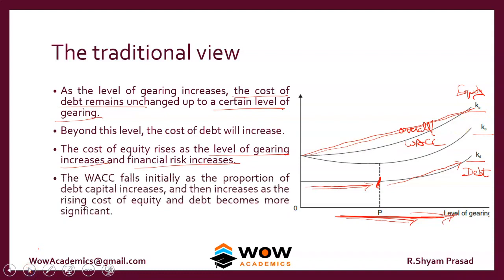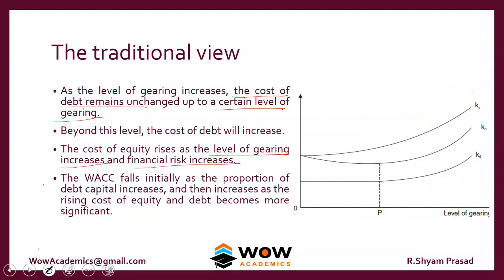The WACC falls initially as the proportion of debt to capital increases, and then increases as the rising cost of equity and debt becomes more significant. So now they are going to speak about the KO. As the level of gearing keeps on increasing, the WACC actually falls. This is because the KD is much lower than the KE.